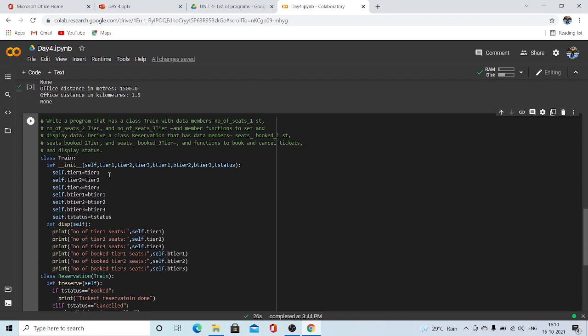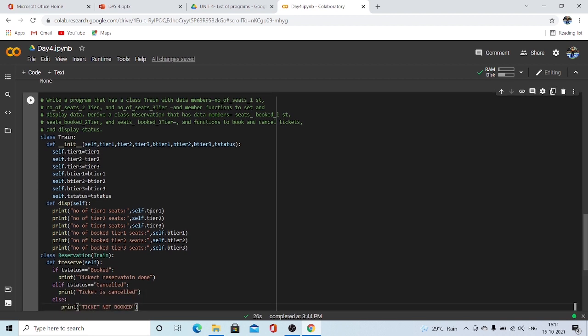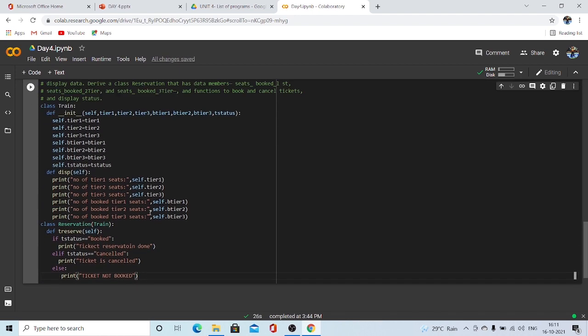They asked us to display the data of tier 1, tier 2, tier 3 seats as well, and the seats which are booked. At the same time, they also told us to design another class which is the child class of train, and it should have the reservation function inside the class.